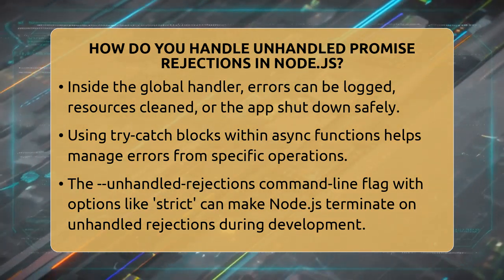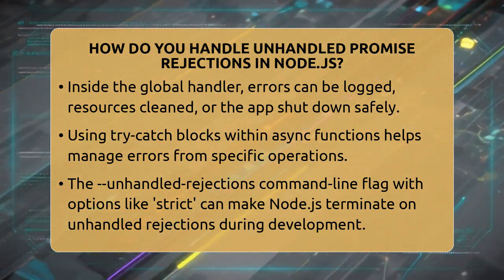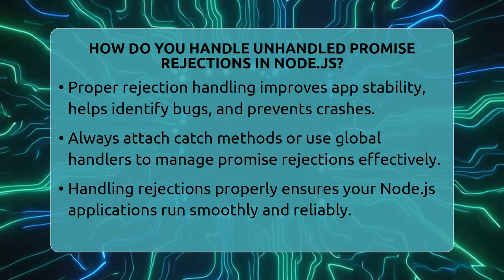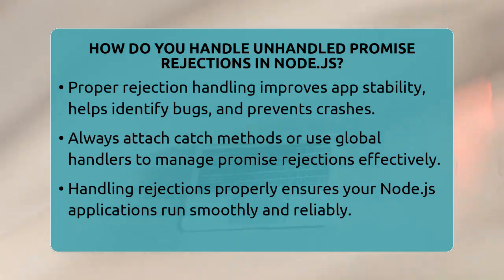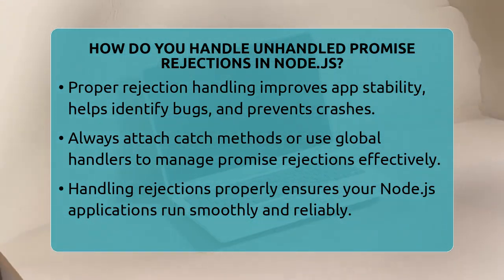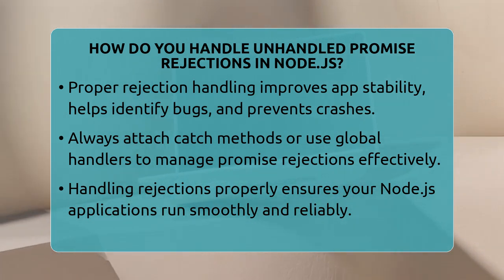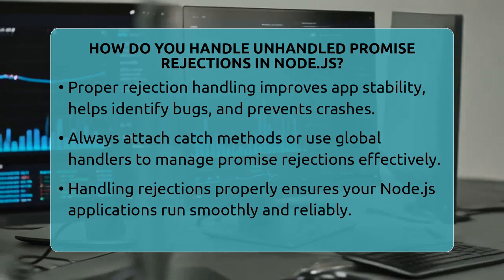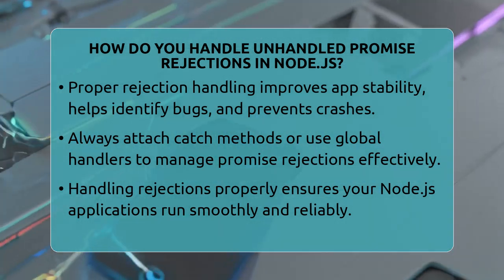Additionally, Node.js offers a command line flag called --unhandled-rejections with options like strict. Running your app with node --unhandled-rejections=strict your-script.js will make Node.js terminate immediately if an unhandled rejection occurs. This is useful during development to catch issues early.